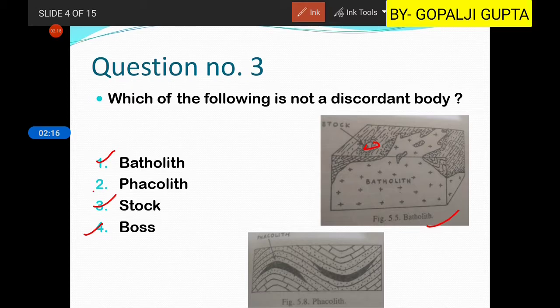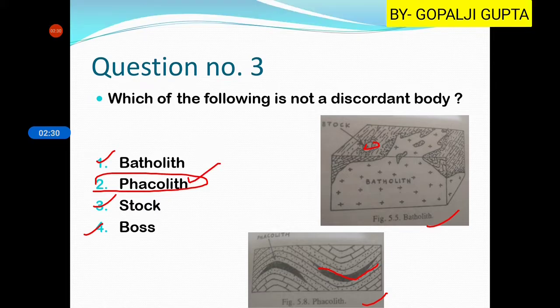But if you see the phacolith, it looks something like this, and this is also running almost parallel to the strata or bedding plane. So phacolith comes under the concordant bodies. That's why this is not a discordant body. Here the second option will be our right answer.